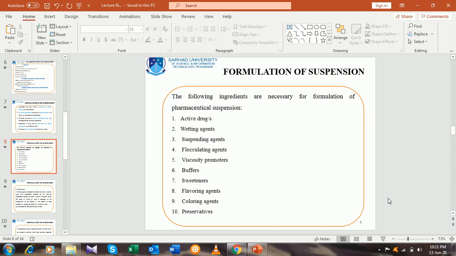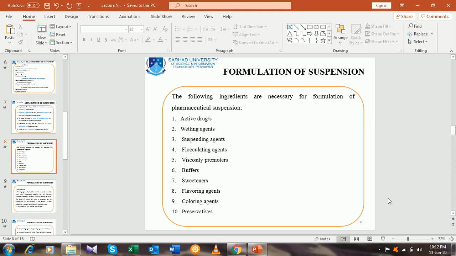Paracetamol is the active pharmaceutical ingredient, and along with it I will also add wetting agent, suspending agent, flocculating agent if needed, viscosity promoters, buffers, sweeteners, flavoring agent, coloring agents, and preservative as well.